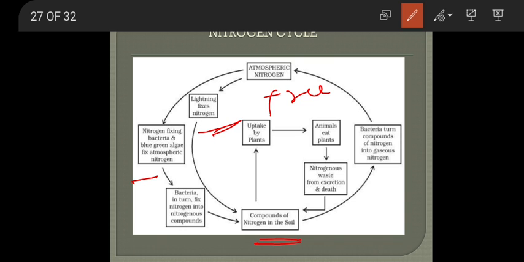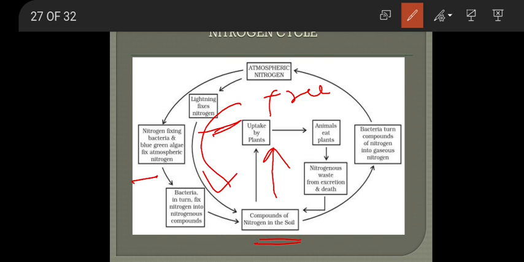These compounds of nitrogen are utilized by the plants. When the plants consume these nitrogen compounds from the soil, they help in the formation of proteins, in pulses. You know pulses, most of the leguminous plants mean pulses. These pulses are rich in protein. Proteins contain nitrogen. So that nitrogen from the atmosphere comes to the pulses through these many processes.